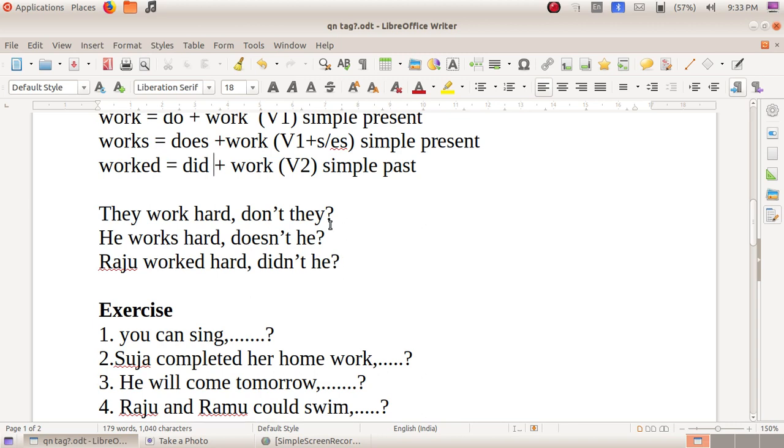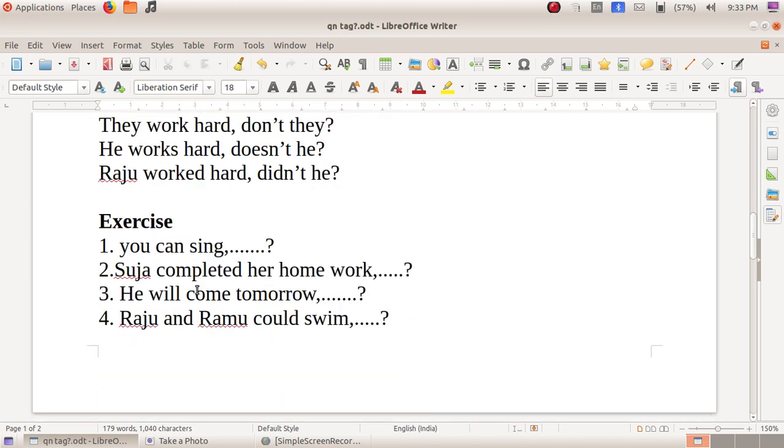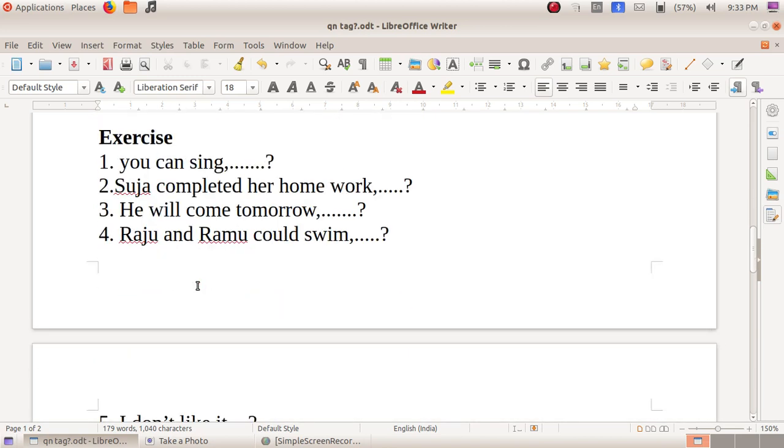In the beginning we saw that in auxiliary verbs we use personal pronouns. So instead of Raju, the pronoun that we can use is he. Okay, so we cannot say "didn't Raju," no. Instead of Raju, we have to use a pronoun. Okay. Then certain examples are given here.